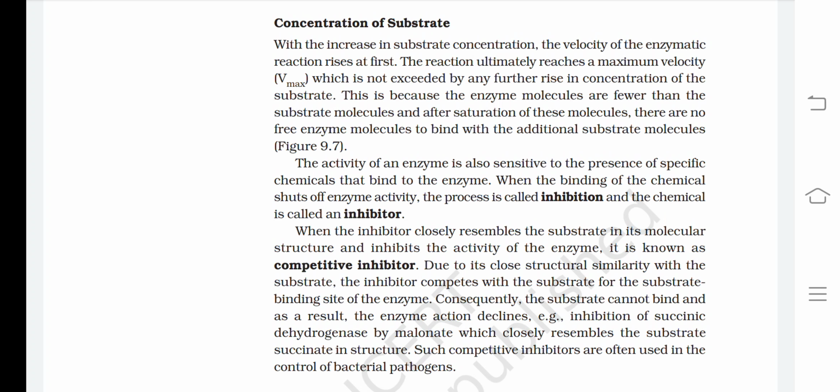The activity of an enzyme is also sensitive to the presence of specific chemicals that bind to the enzyme. When the binding of the chemical shuts off enzyme activity, the process is called inhibition and the chemical is called the inhibitor.